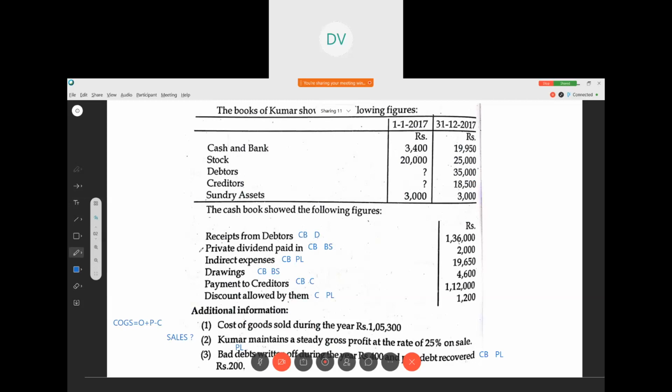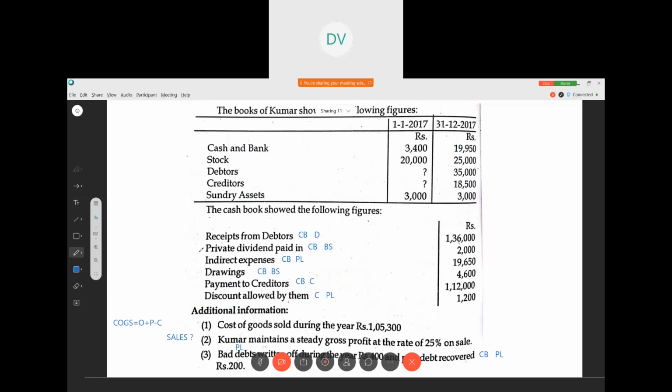The cash book we have already prepared, that was the first thing we did. Then we calculated credit purchases and credit sales, then the opening balances of debtors and creditors, then the opening capital, right?